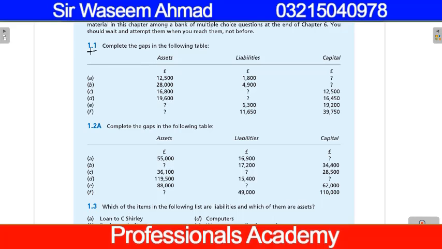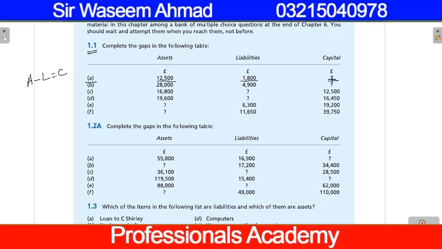In question number 1.1, A, assets are given as pound 12,500, liabilities pound 1800, and he is asking you the amount of capital. So according to our discussion, assets minus liability is equal to capital. Simply you will subtract 1800 from 12,500.